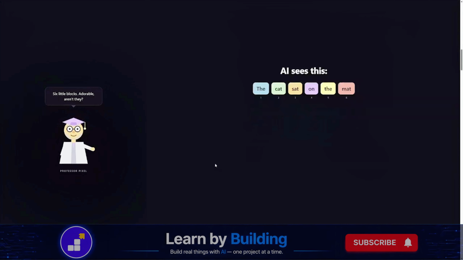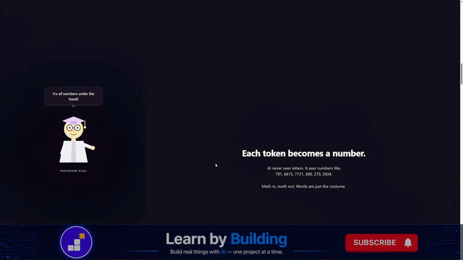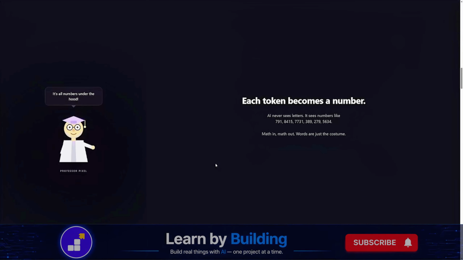And here is a part that nobody tells beginners. Each token becomes a number. The AI never sees the letters at all. It sees a list of numbers like 7, 9, 1, 8, 4, 1, 5, 7, 7, 3, 1. Everything AI does is math, wearing a word costume. Let that sink in for a second.